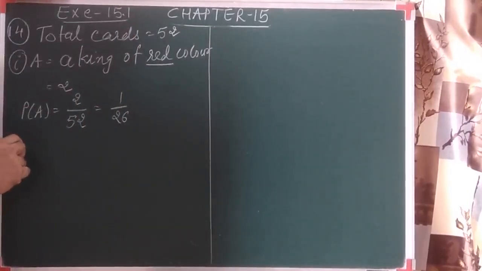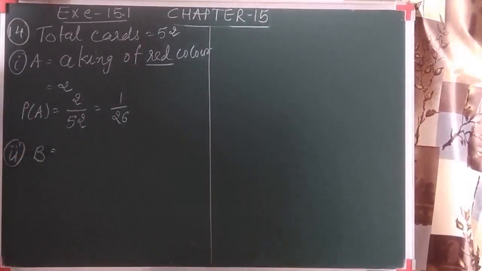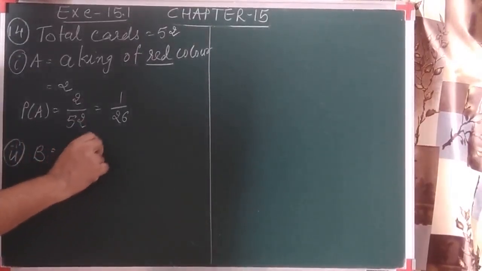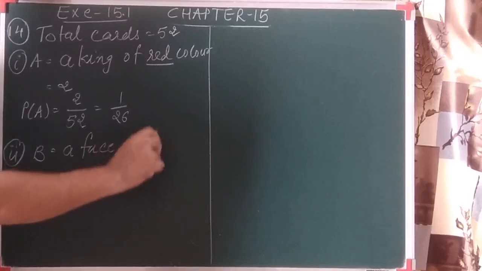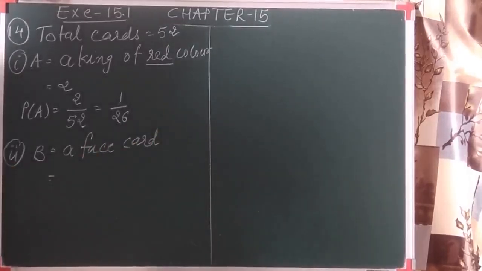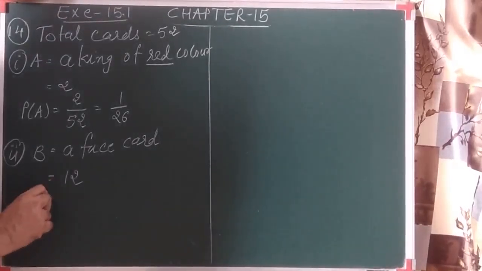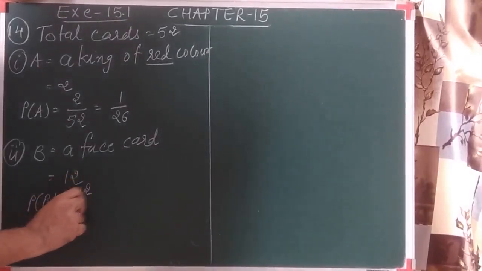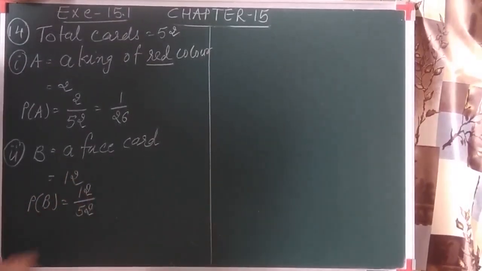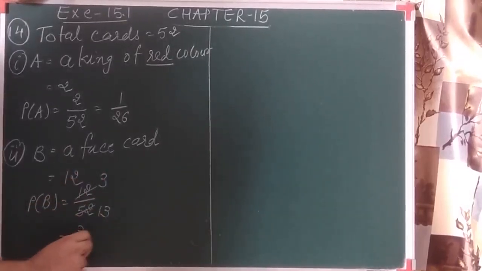Let's go for one more question. The second question asked is a face card. It's only written a face card. Face cards we discussed, remember, are jack, king and queen. So there are 4 types of card and in each type we have 3 face cards. So there are 4 types, 4 3s are 12 face cards. So the probability of this event is favorable outcomes 12 upon 52. Both are divisible by 4. 4 3s are 12, 4 13s are 52. So the answer is 3 by 13.